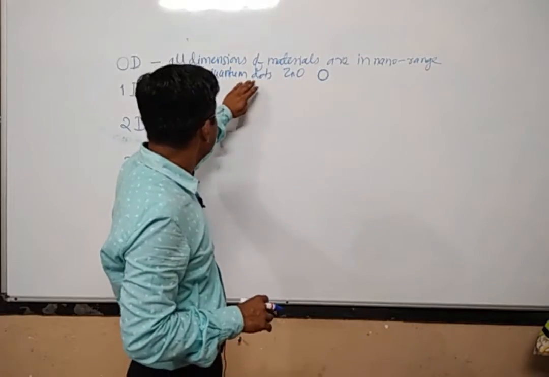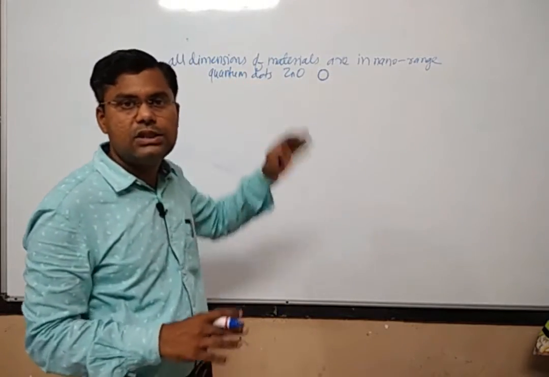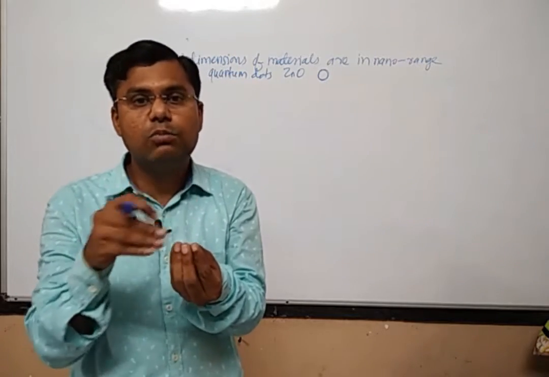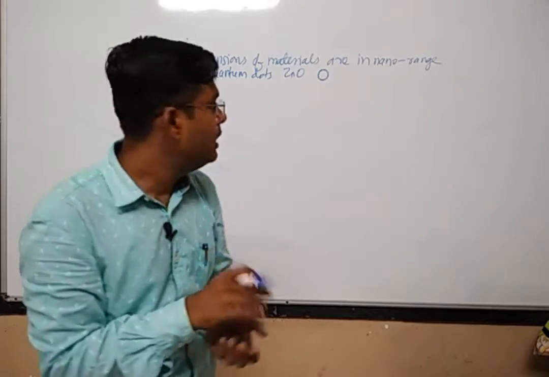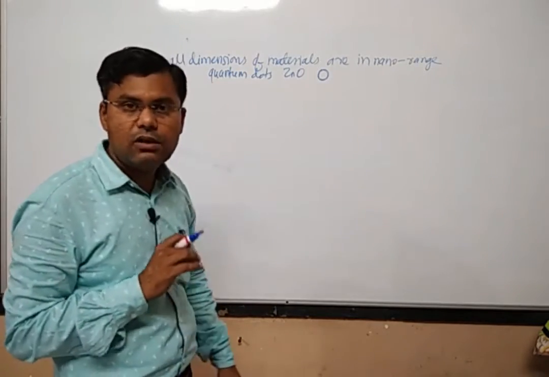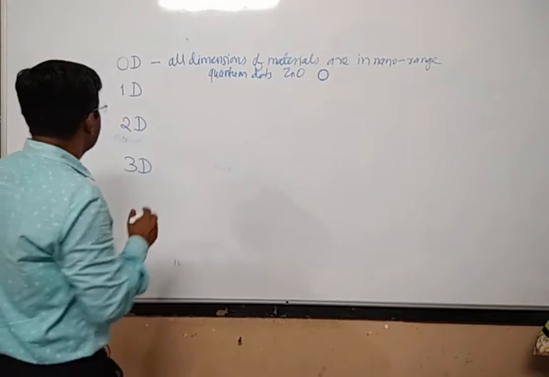Okay, so such particles are called quantum dots. Essentially, quantum dots means what? A nanoparticle which has very small or narrow dimensions, and all the dimensions should be in the nano range. So this is the 0-dimensional quantum dot, right?